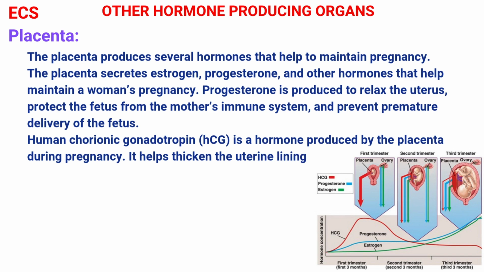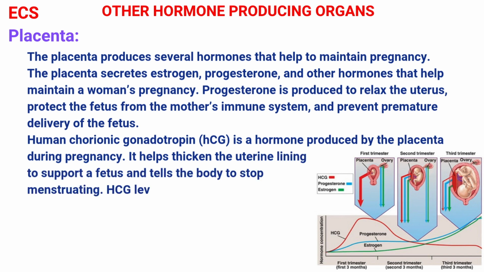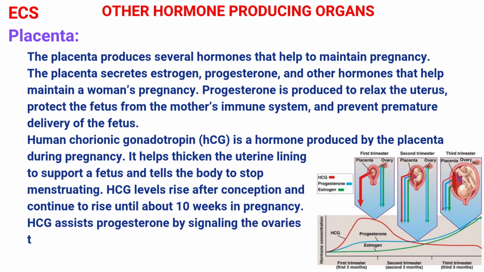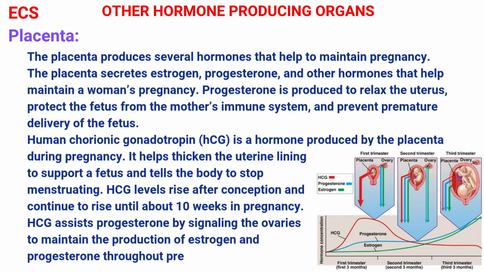It helps thicken the uterine lining to support a fetus and tells the body to stop menstruating. HCG levels rise after conception and continue to rise until about 10 weeks in pregnancy. HCG assists progesterone by signaling the ovaries to maintain the production of estrogen and progesterone throughout the pregnancy.